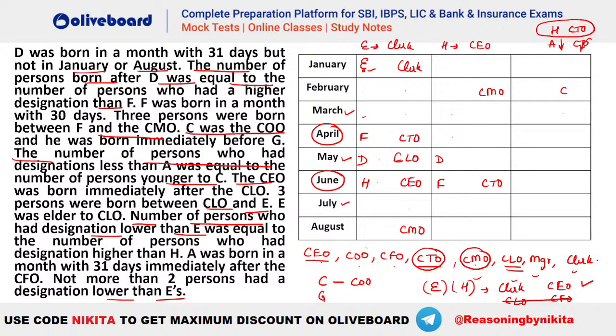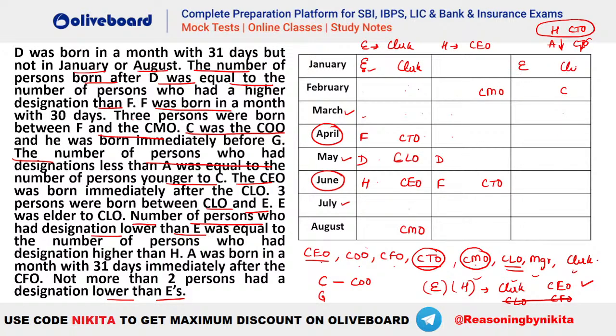This is the first case that we are talking about. Okay. So 3 persons are there between CLO and E, right? So 1, 2, 3, and CLO के just बाद we have your CEO. That's okay. अब चलो और देख लेते हैं क्या बचा है. F was born in a month with 30 days, done. 3 persons are born between F and CMO, that is done. C was the CEO and immediately before G. तो ये कर सकते हैं, that is, let's say C is this one. Okay, we can have 2 possibilities here.